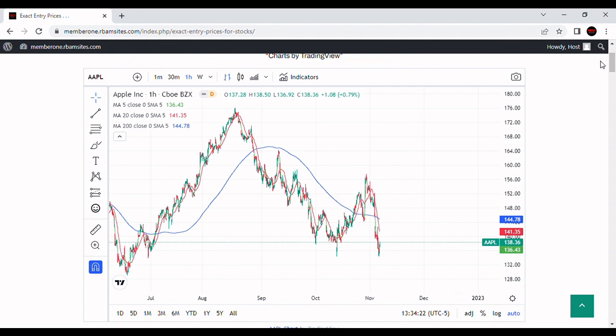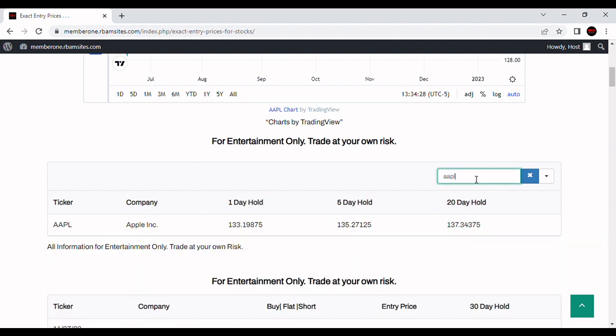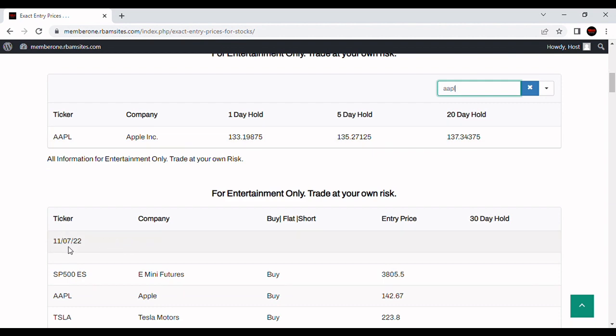So let's take a look real quick at Apple algorithmically generated entry prices for tomorrow, the 7th of November. AAPL is Apple, and we've got buys on Apple at 133, 135, and 137. That's 1, 5, and 20-day hold periods. These are trading days, and they're good only for the 7th of November.